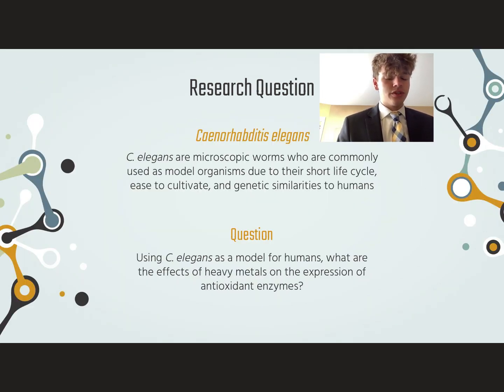Before delving into the research, it's important to answer the question, what are Caenorhabditis elegans? Well, C. elegans are a microscopic worm commonly used as model organisms due to their short life cycle, ease to cultivate, and genetic similarities to humans. And that leads us to the research question. Using C. elegans as a model for humans, what are the effects of heavy metals on the expression of antioxidant enzymes?